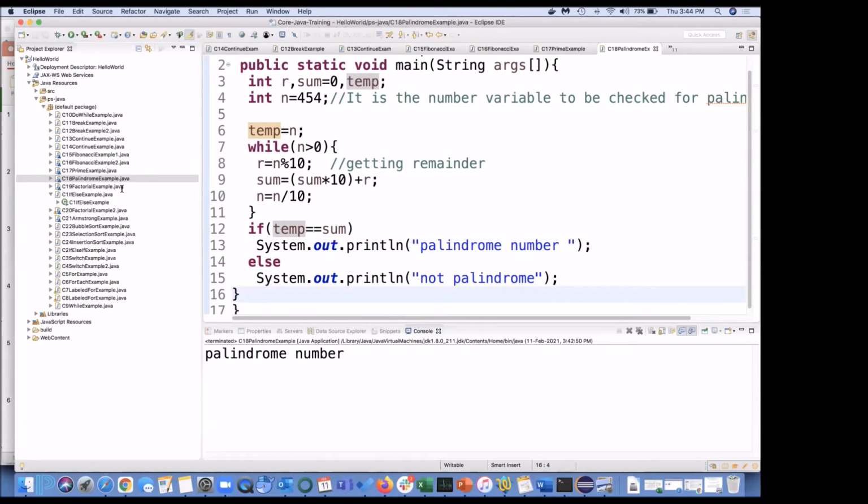So that was an example of using while and if else condition.